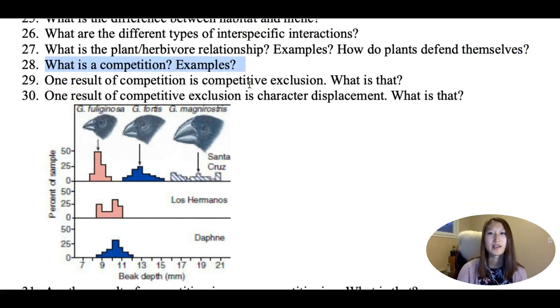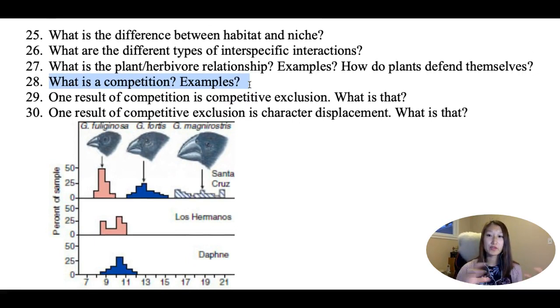What's a competition? Competition is any time when two species or two organisms are sharing the same niche, meaning that they're living in the same area, but they're also maybe eating the same food, drinking the same water, occupying the same space, right? They're not only interacting with the same environment, they're also having overlapping niches, not just the environment itself. That's a competition. The competition arises if there's not enough of something, right? If there's not enough space, not enough food, not enough water, you have competition.